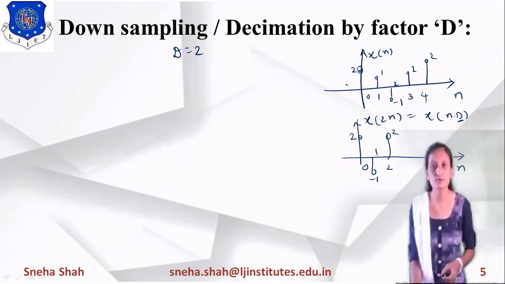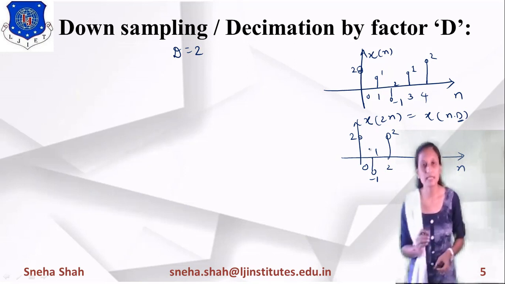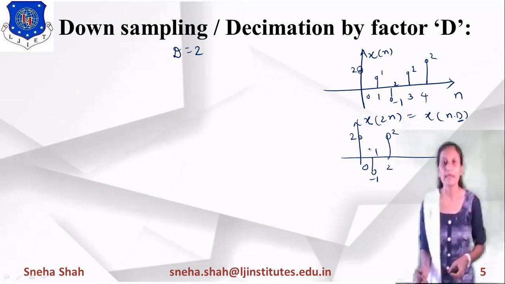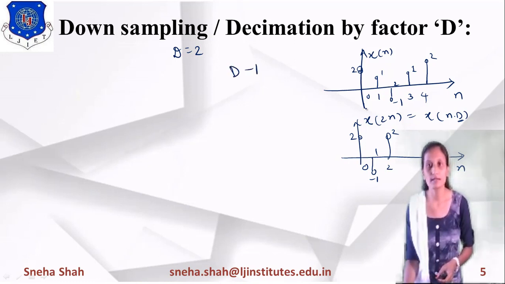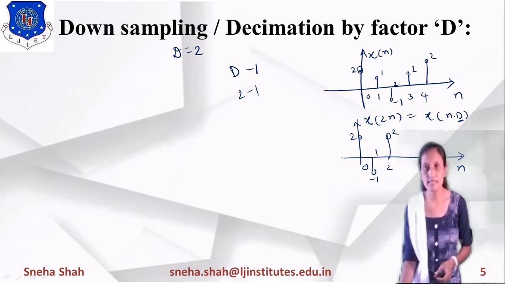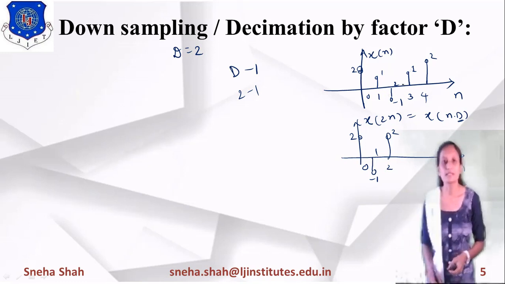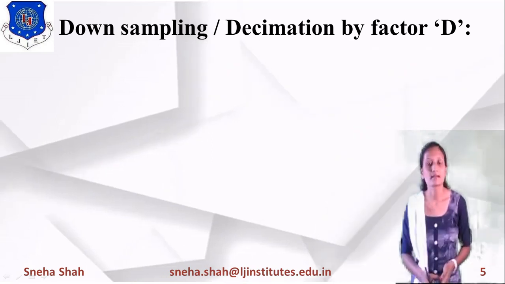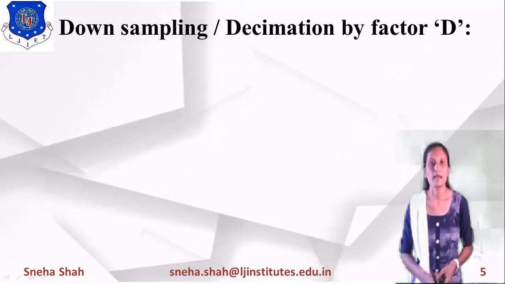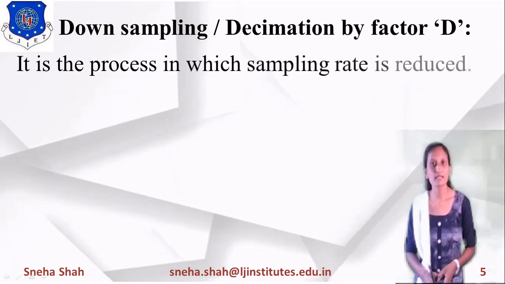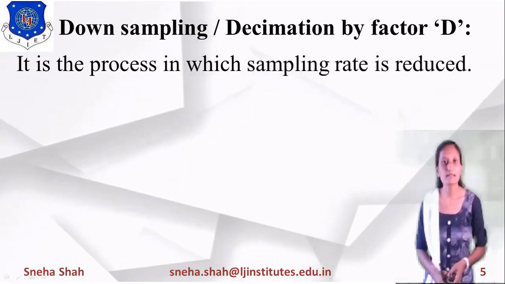So you can see that the number of samples was more, and we converted it into fewer samples. It means we are downsampling the signal. In this we removed D minus 1 terms. So D minus 1 means 2 minus 1, so every 1 sample will be removed. One sample we take, the next sample is removed. Next sample we take, the next sample is removed. Right? So this way we can derive downsampling by the process of decimation. So if I am defining downsampling, what is downsampling? It is the process in which the sampling rate is reduced.